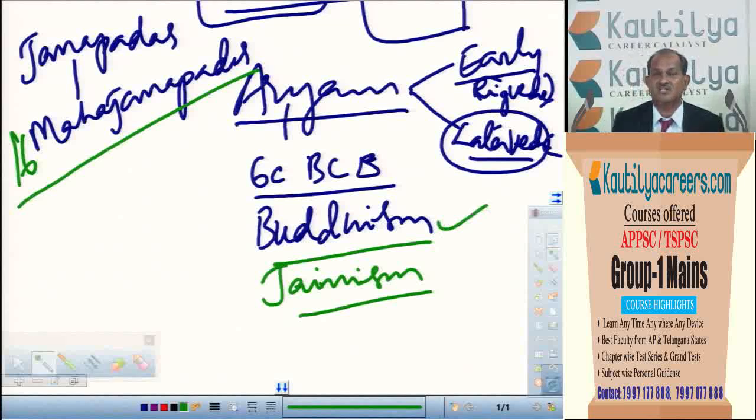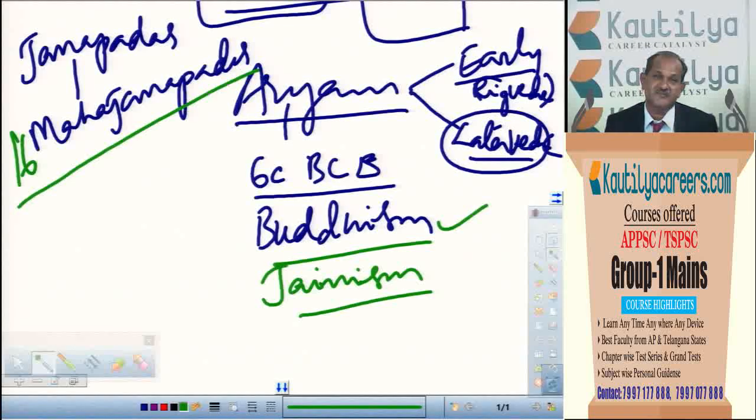In what way were they away from the existing Vedic society? In what way did it show its impact on the existing society? So the impact of Buddhism on Indian society, a question can be asked along with the teachings of Buddha. What were the principles of Buddhism and what impact has Buddhism shown on Indian society? Such a question can be asked.